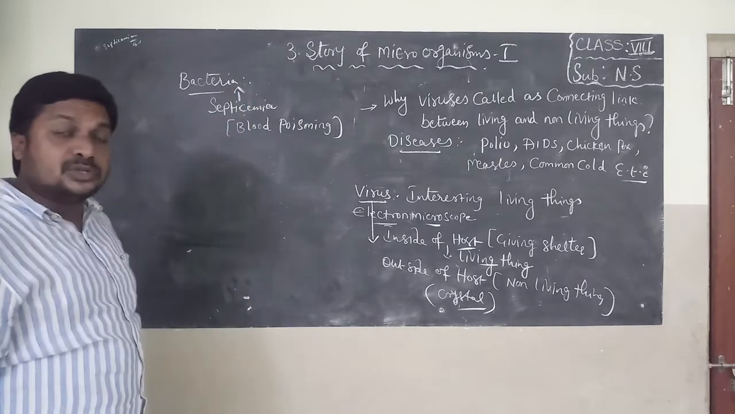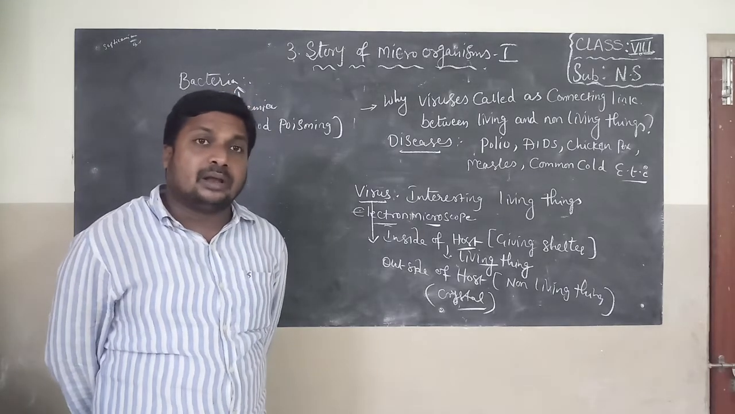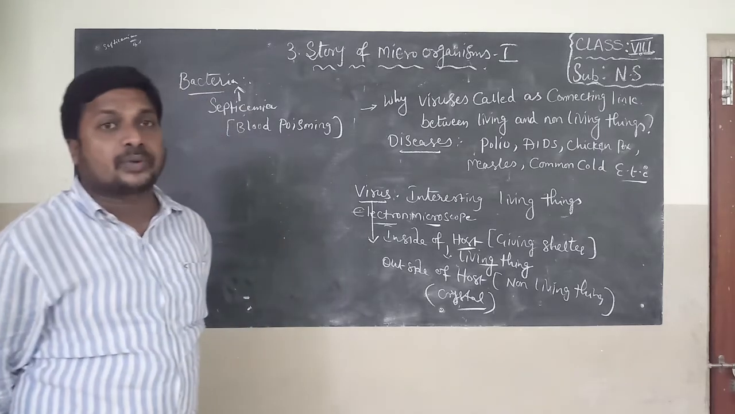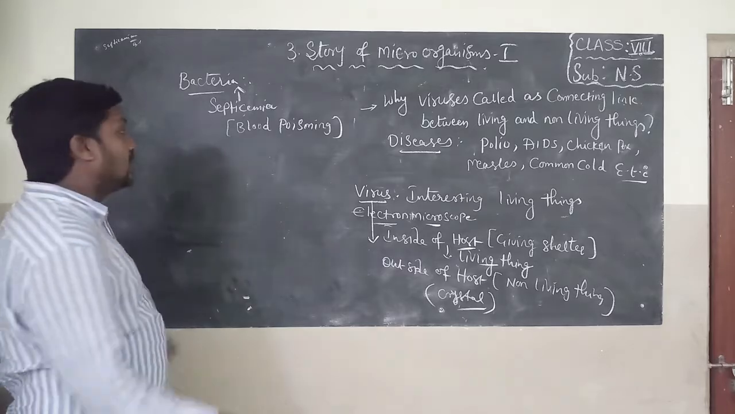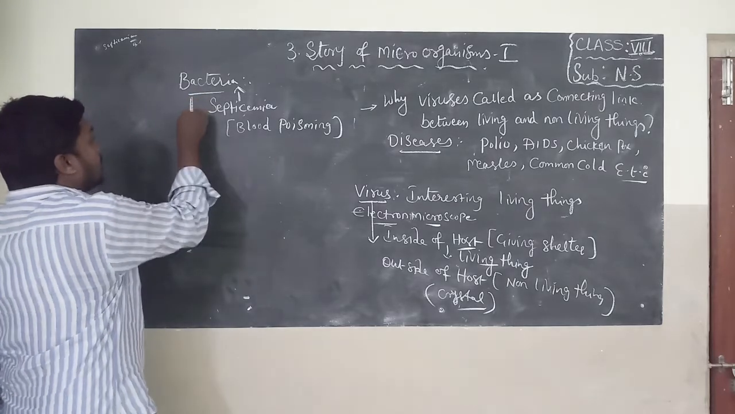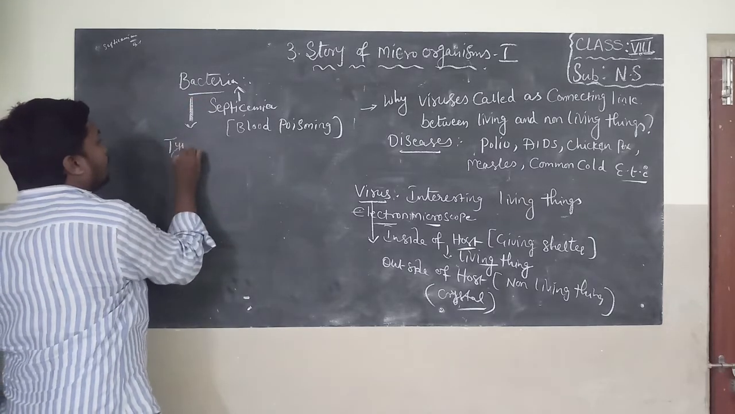Sometimes bacteria are useful to us. For example, lactobacillus bacteria helps to form curd. A bacteria called rhizobium increases soil fertility. So sometimes bacteria also cause diseases like typhoid.